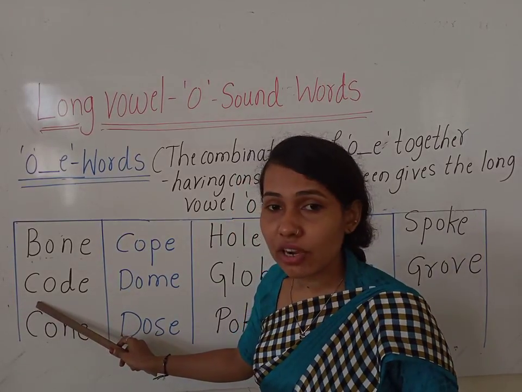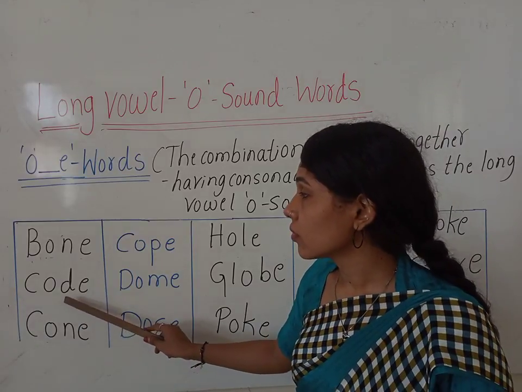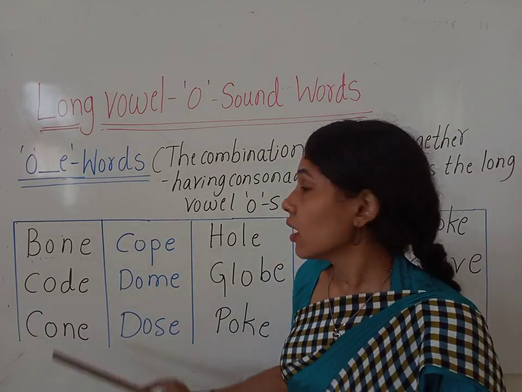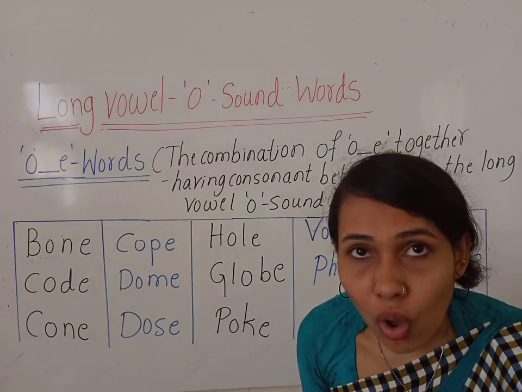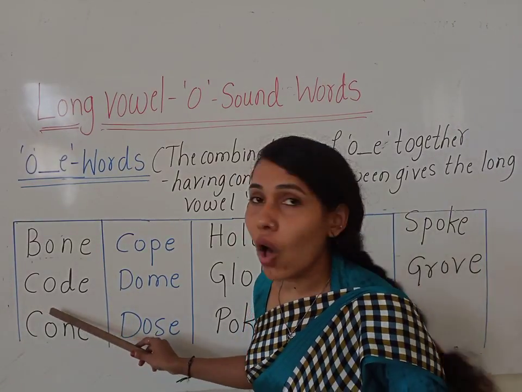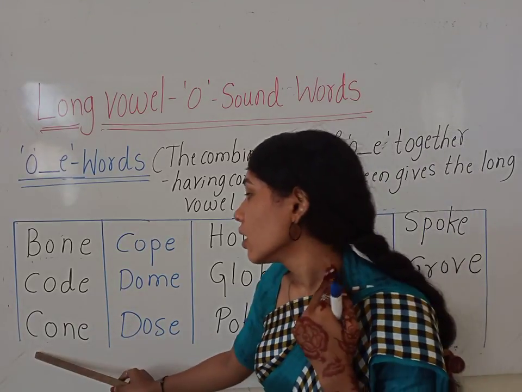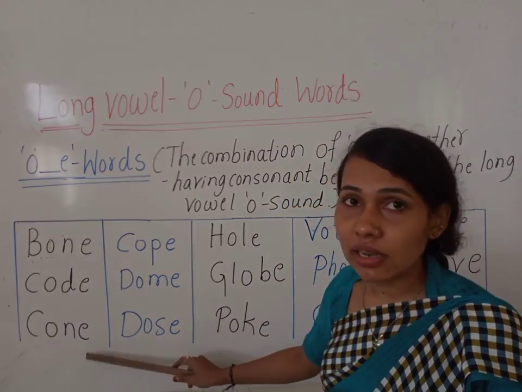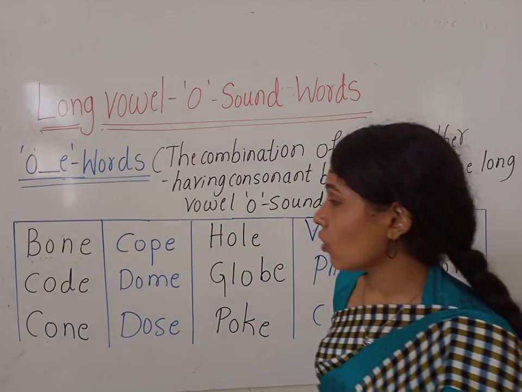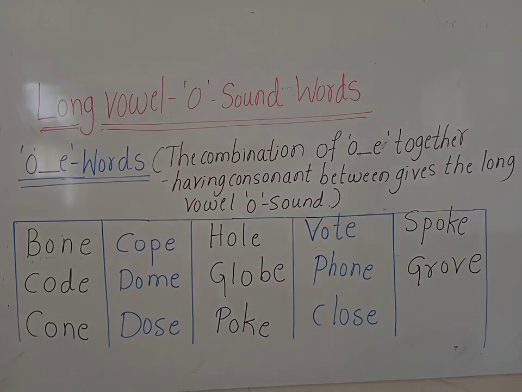Look at the second word, children. K, O, D. E should be silent, children. Code. How do we read it? Code. Okay. Look at the next word. Cone. How do we read it? Cone. Okay, children.